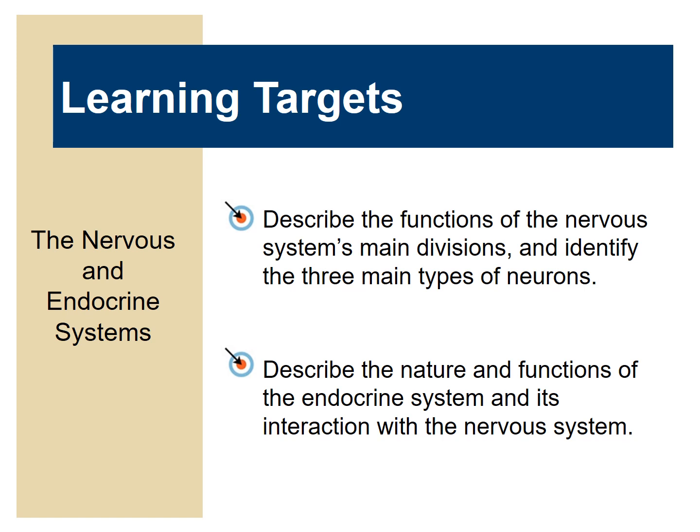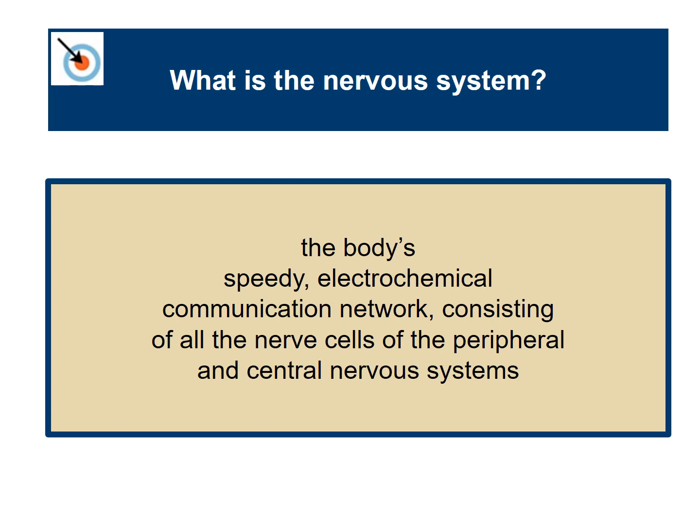So what is the nervous system? Well, it's the body's speedy electrochemical communication network consisting of all the nerve cells of the peripheral and central nervous systems. And we're going to go over what both of those are in just a second.